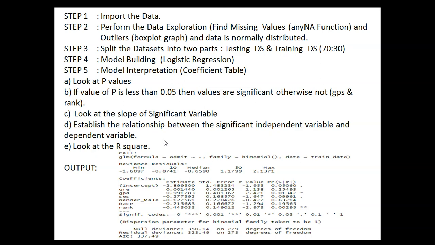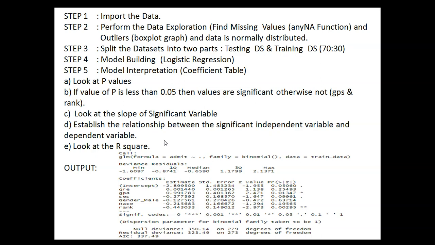In the last column, you can see there are two variables which have stars, single star and double star, meaning GPA and rank. If the value of p is less than 0.05, then these are the significant variables. In this case GPA and rank are the significant variables.